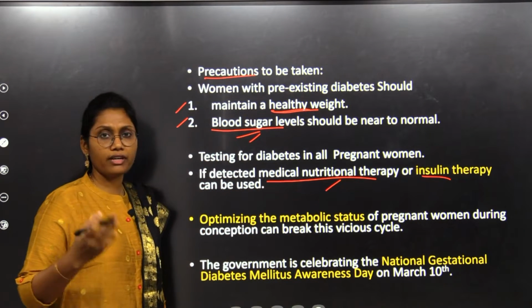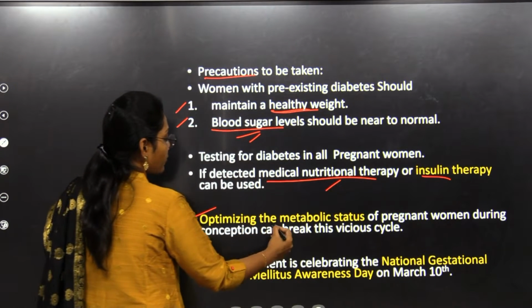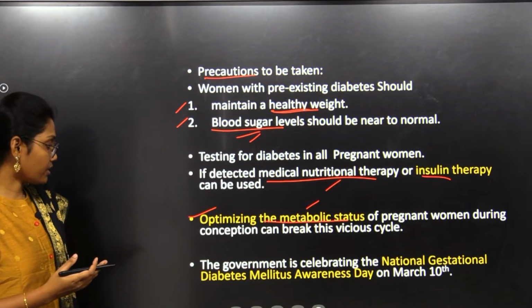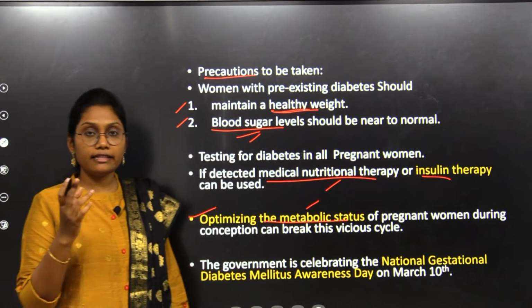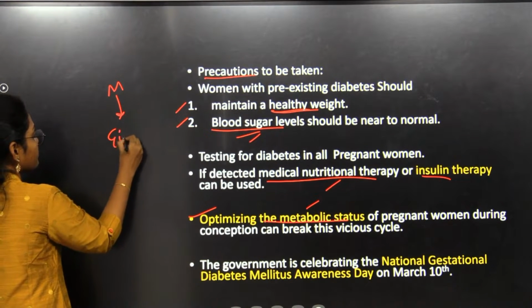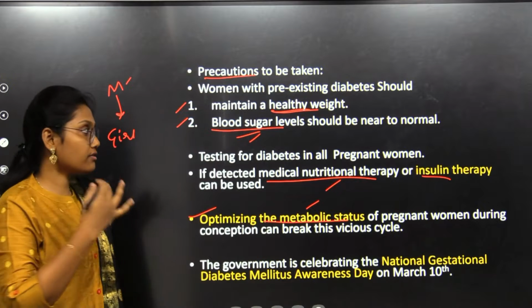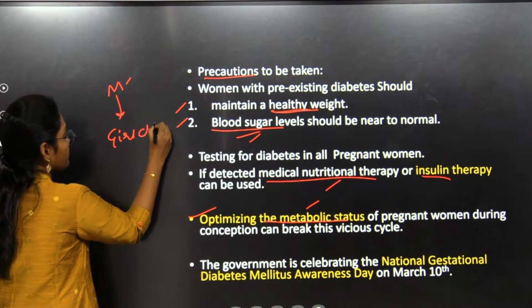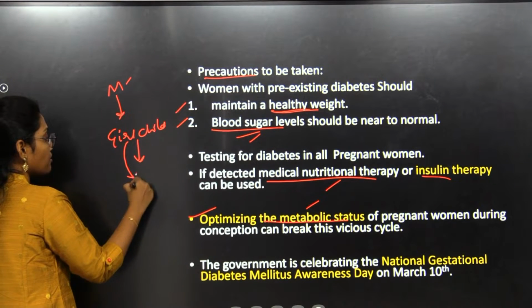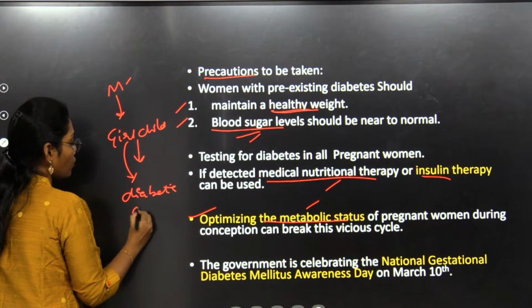There are such techniques to prevent such deliveries and such problems in the children. And also optimizing the metabolic status of pregnant women is one of the alternative techniques to prevent that. And here let's see one more point: if the woman having diabetes is giving birth to a girl child, there are chances that she also may produce diabetic kids or obese kids.